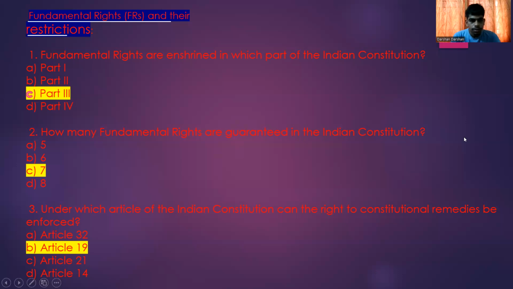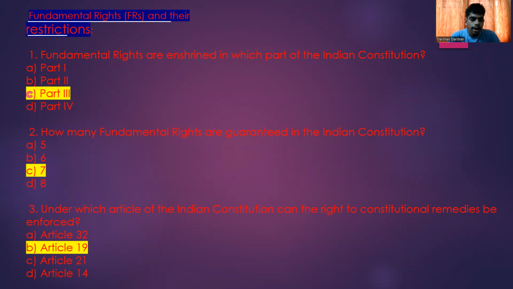So the next concept, we are going to see the MCQs based on fundamental rights and their restrictions. Here you can see the first question: fundamental rights are enshrined in which part of the Indian Constitution? Option A, Part 1. Option B, Part 2. Option C, Part 3. Option D, Part 4. The correct answer is Part 3. Second question: how many fundamental rights are guaranteed in the Indian Constitution? A 5, B 6, C 7, D 8. The correct answer is C, 7.